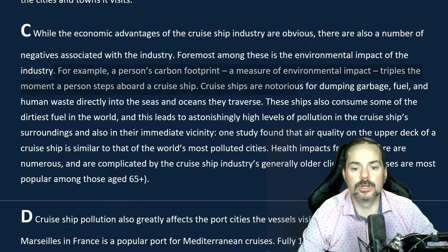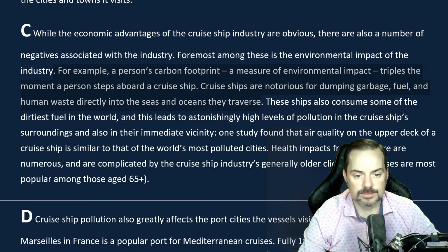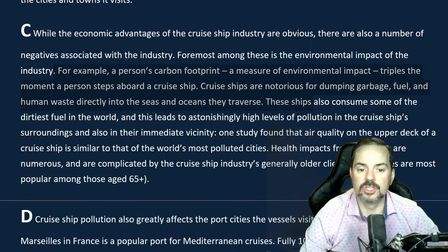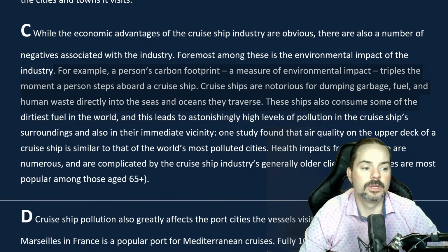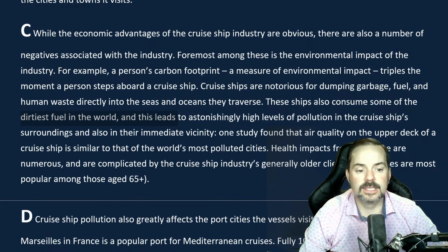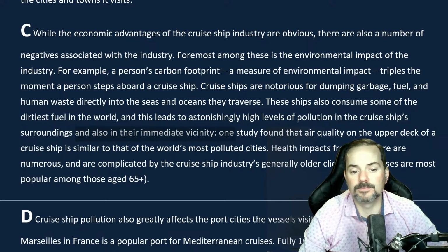Cruise ships are notorious for dumping garbage, fuel, and human waste directly into the seas and oceans they traverse. These ships also consume some of the dirtiest fuel in the world, and this leads to astonishingly high levels of pollution in the cruise ships' surroundings and also in their immediate vicinity.